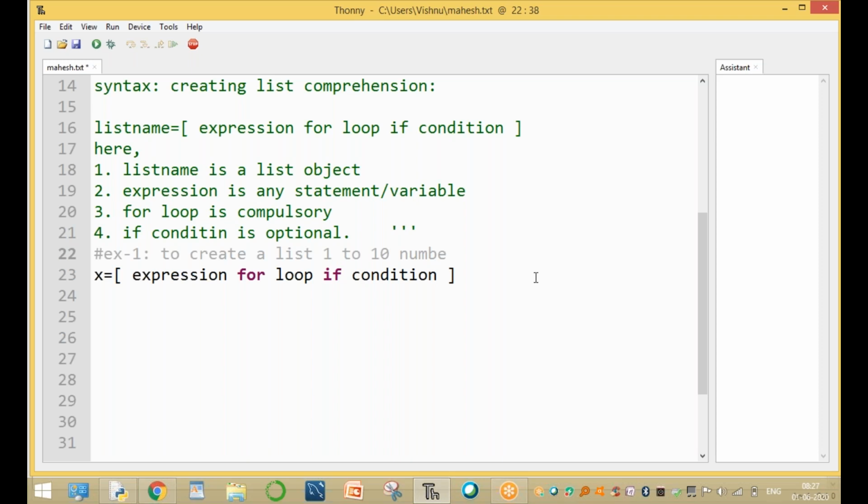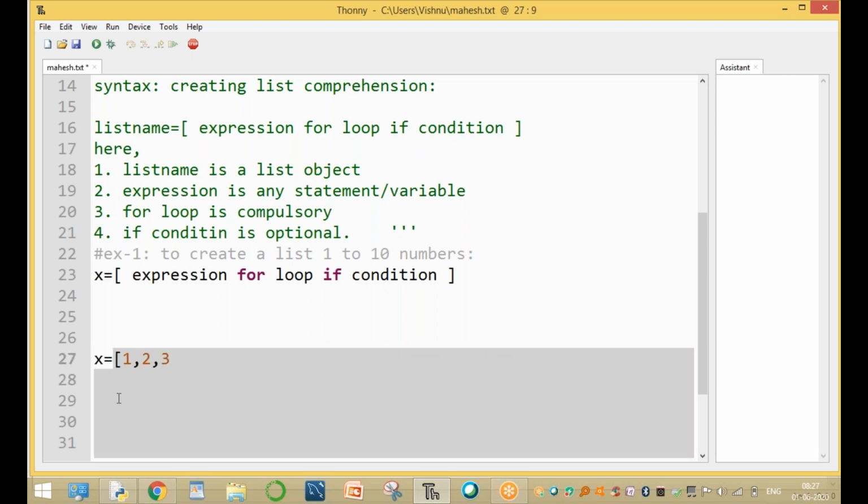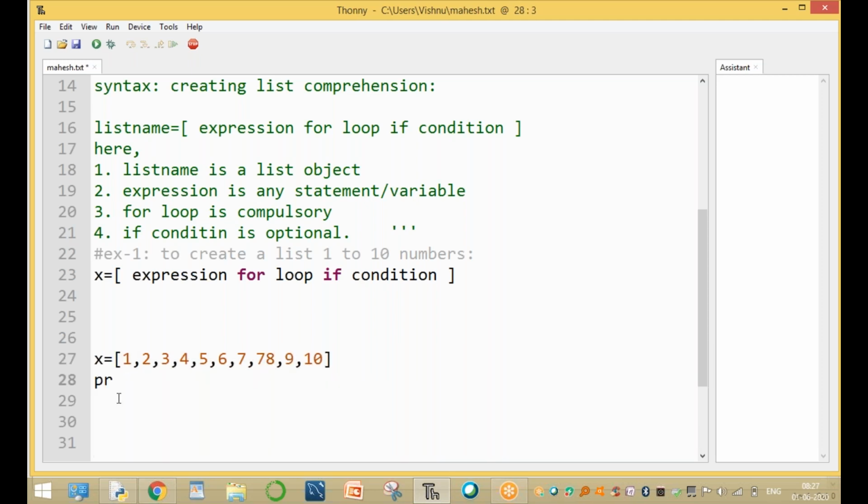How to create a list of 1 to 10 without comprehension? First, without comprehension, x equal to 1, 2, 3, 4, 5, 6, 7, 8, 9, and 10. This is the process of creating a list. After that, print x.